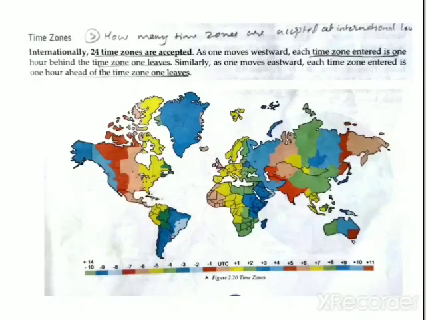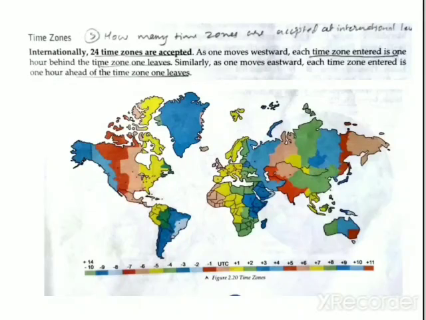But when you move from west to east, each time zone entered is 1 hour ahead of the time zone one leaves. So if you are moving from west to east, 1 hour will be added to the time when you started. You subtract when you move from east to west, and add when you move from west to east.